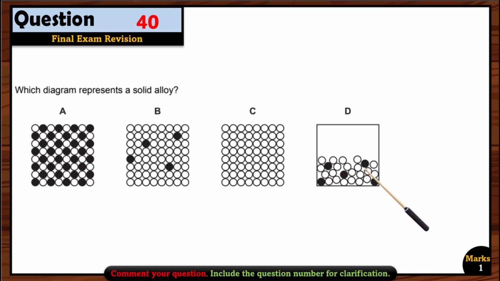We have to look. All of this one is a pure one, right? This one is a mixture, this one is a mixture, and this one also is showing a mixture, but it is distorted. Metals have a lattice structure, okay? So B or A can be right. Remember that a solid alloy usually has a smaller number of the other metals mixed in. So B can be the best option compared to A. A can actually be an ionic compound also, because it has the same number of 2 elements. But here the number of elements is different. So that's why option B is the right option here.